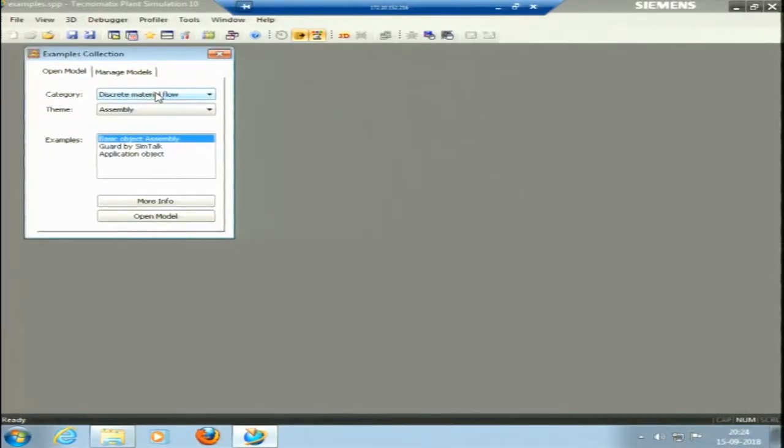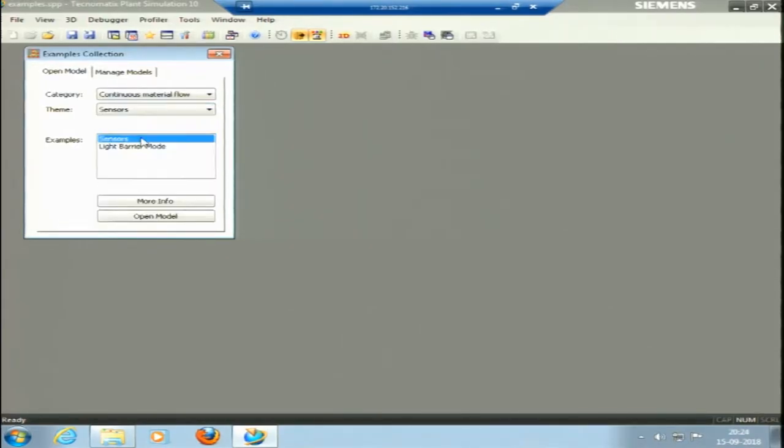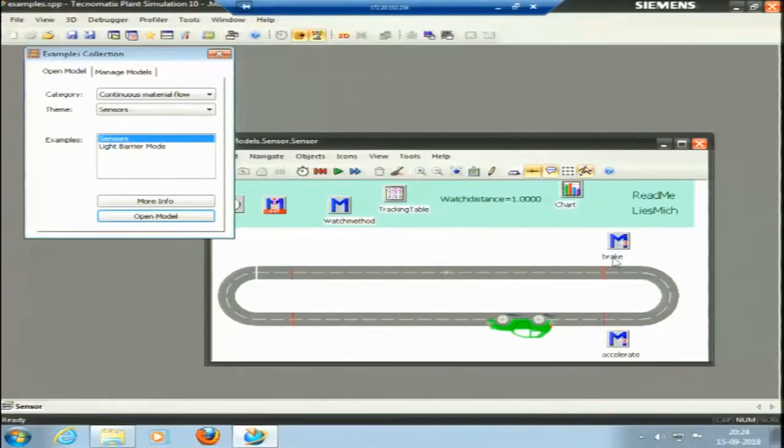Another model I can pick here is from continuous material flow, tool and track, distance control. Sensors are there if we need to accelerate at some point, or we need to put brakes, or there is a light, and we can do anything. Let me open this model. Yes, this is a brake and accelerate model. I have defined the method here, the method is brake and accelerate.